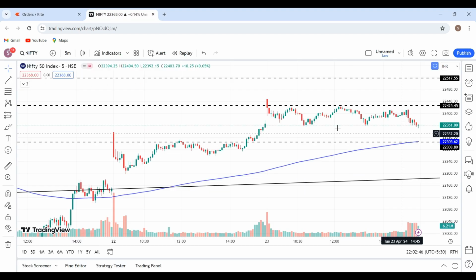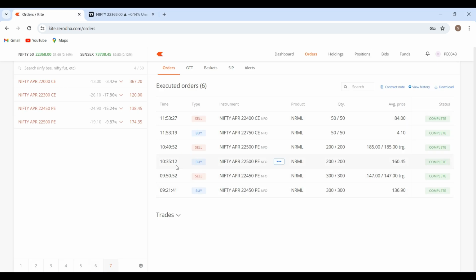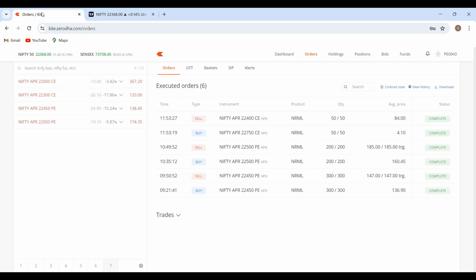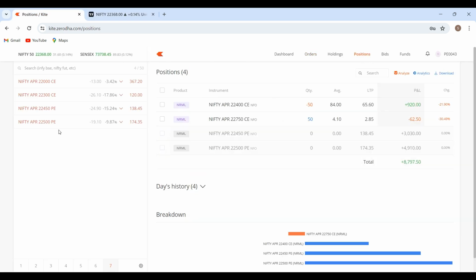Because I had said there was a rejection at this particular point on last Monday's price action, I was able to execute my second trade almost at the low of around 350. I executed my trade at 10:49, sorry, not 10:35. If I go to the 10:49 candle, it was particularly in this candle itself. So this was a pretty good trade, compared to the first trade of the 22,450 put.